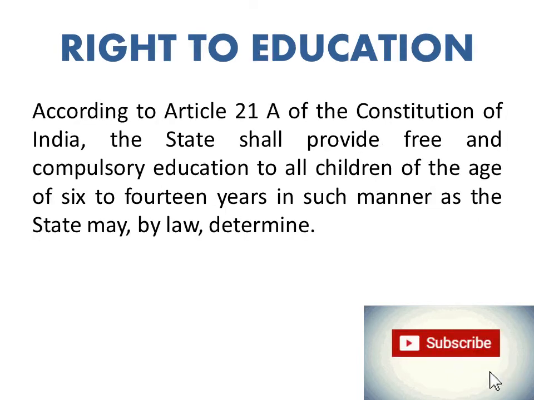Then comes the right to education. According to Article 21A of the Constitution of India, the state shall provide free and compulsory education to all children of the age of 6 to 14 years in such a manner as the state may by law determine. So this is the responsibility of the state. Every child of the country has a right to education according to Article 21A, and it should be given to all children between 6 and 14 years by the state as the law determines.